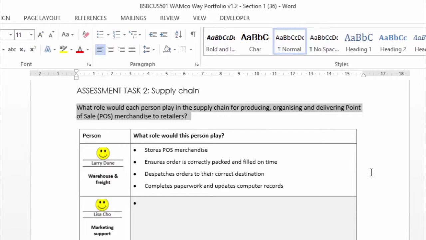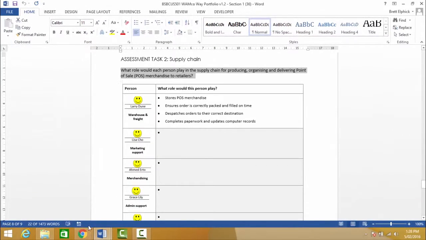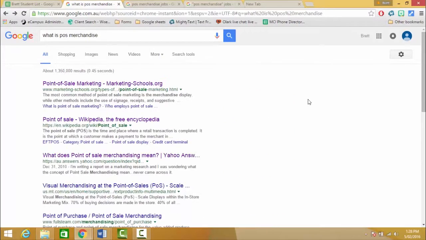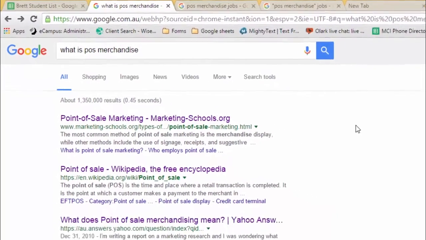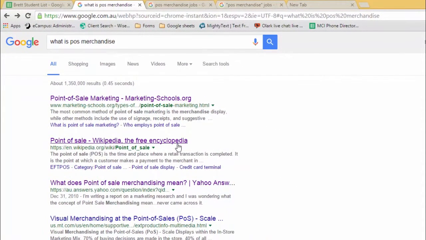And they'll call us up and ask us, and just by conducting a very simple Google search, we can usually find this information out very quickly. So let's have a quick look. The first thing I've done is I've just put it in as a question. What is POS merchandise? Very simple, very easily, and immediately I can see from the first 3 returns I've got some useful links here, and one's from marketing schools, one's from Wikipedia, and one's from Yahoo Answers. So I might just click on this Yahoo Answers one first and have a quick look.